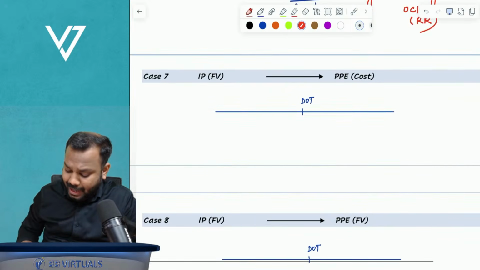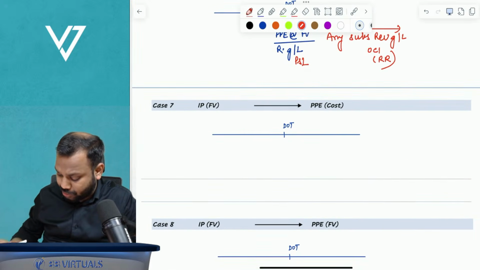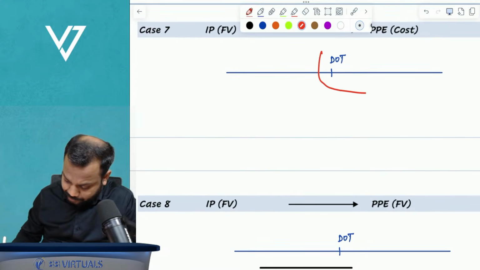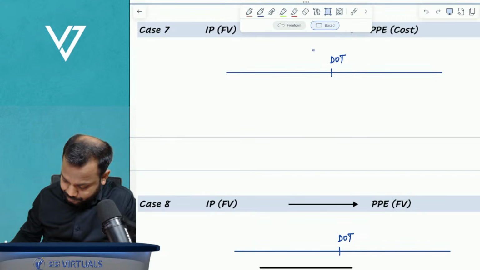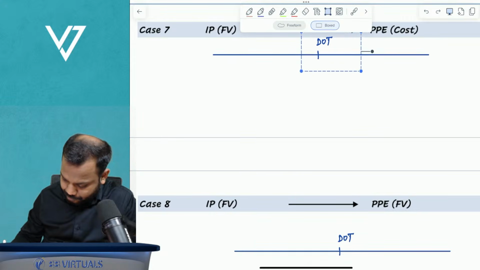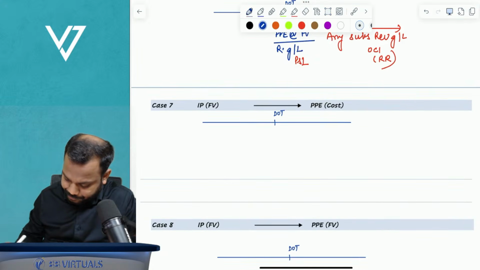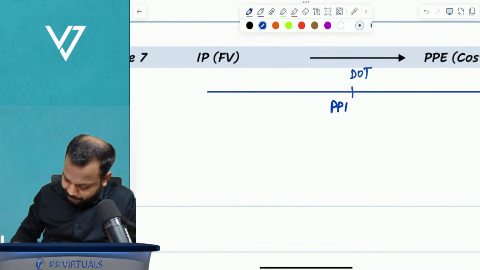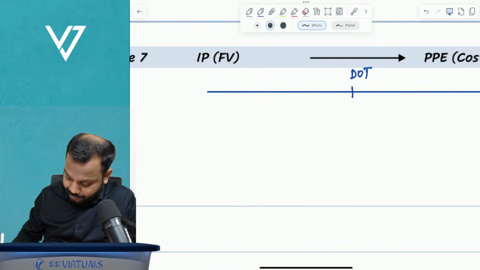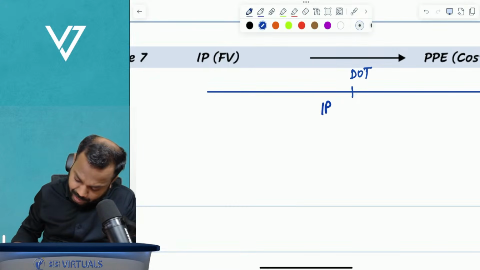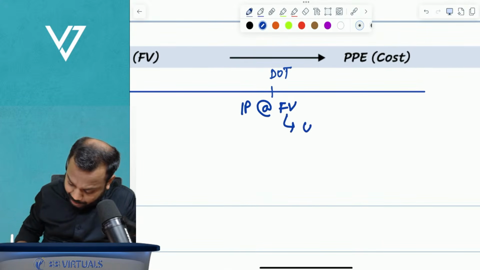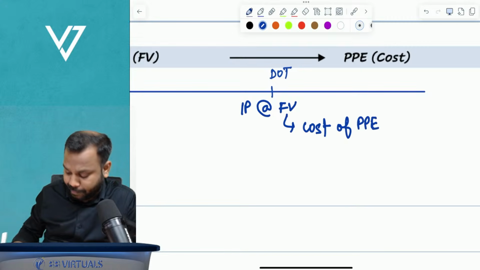Further, IP at fair value to PP at cost. Now what will happen? Understand here, please. IP will be at fair value, and this fair value will become the cost of property, plant and equipment.